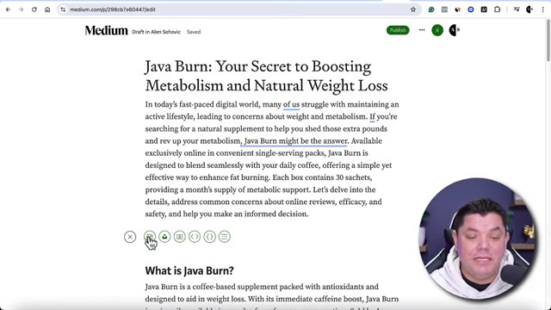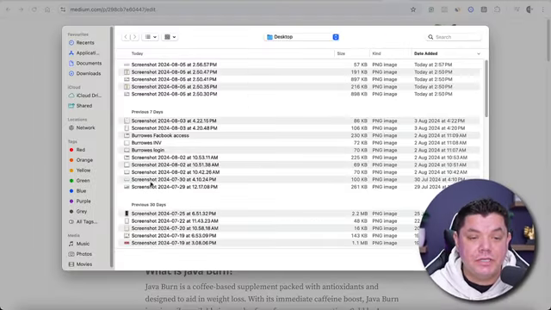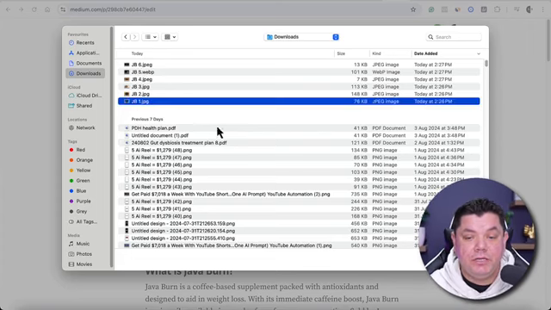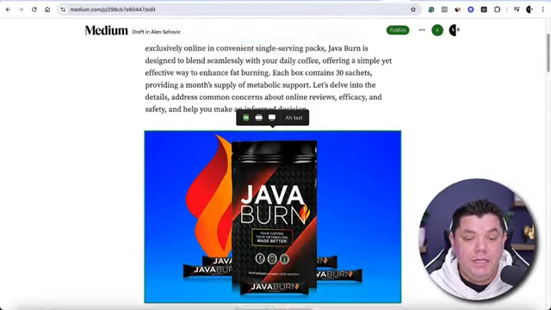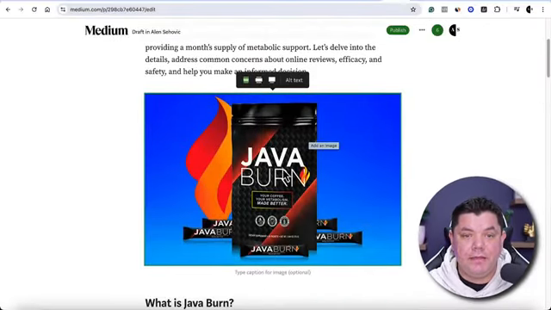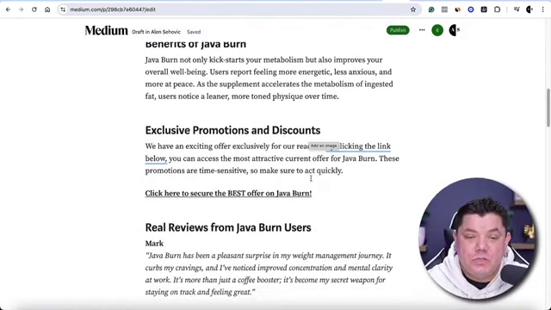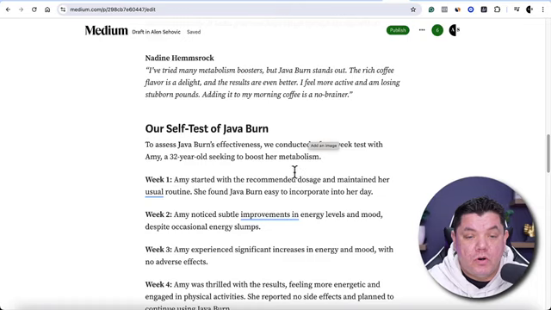Now I'm going to add these. So if I come over here and click onto images, all I need to do now is come over to downloads, and I can grab the first image and click onto open. This is now going to add this image. Quite simply, I recommend adding 2 to 3 images. You don't need to add too many, but all you need to do is scroll down and add them.